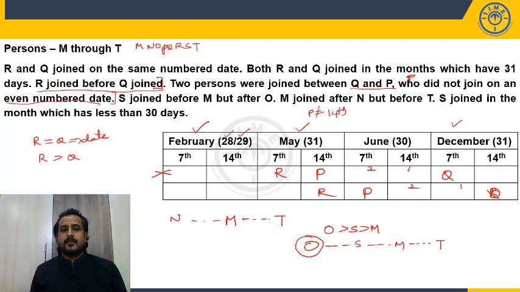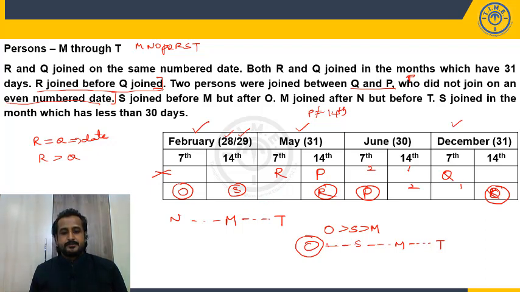But S also should be in the month of less than 30 days. So when S is in the month of 30 days, definitely it cannot be 7th because O should be placed before S. So S will be in the month of February and on 14th. And before S, who is required? O is required. So S, O, R, P and Q we fixed.